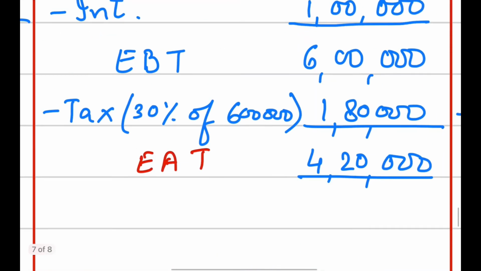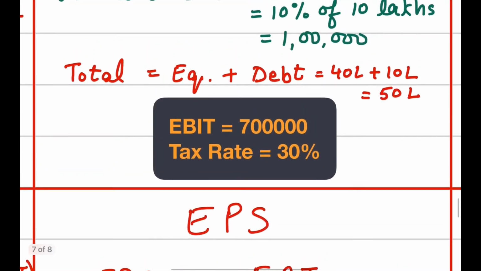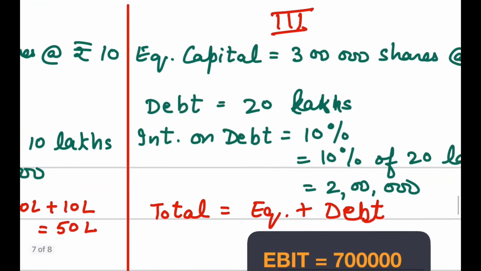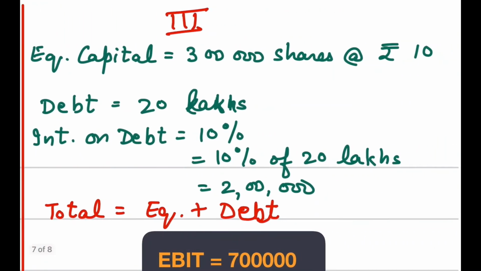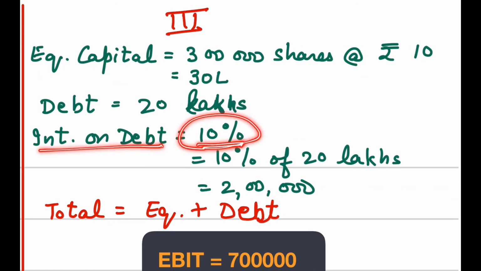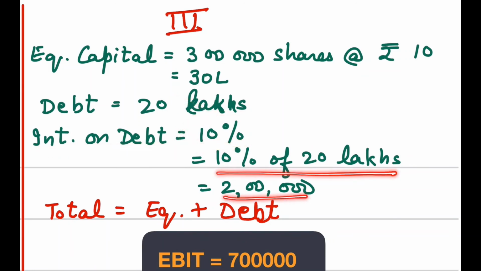1.05. Now let's take another case where 50 lakh is the requirement, but we have raised it in a different manner. We need 50 lakh and we are using equity capital of only 30 lakh and debt of 20 lakh. So interest on debt, let it be 10%. 10% of what? 10% of 20 lakh, which we have calculated as 2 lakh.